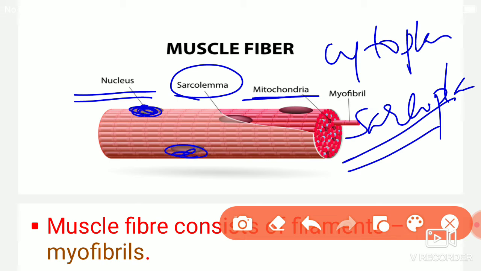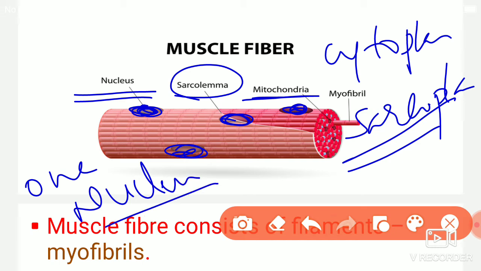Here there are many nuclei, more than one. That's the speciality here. If you compare with other cells, other cells have only one nucleus, but here there is more than one nucleus.